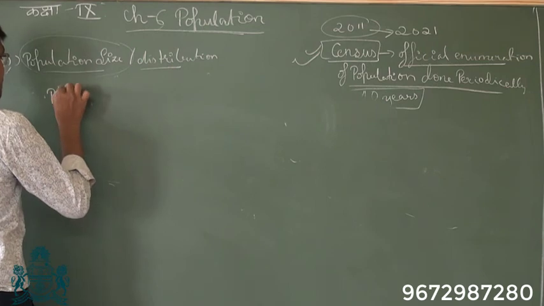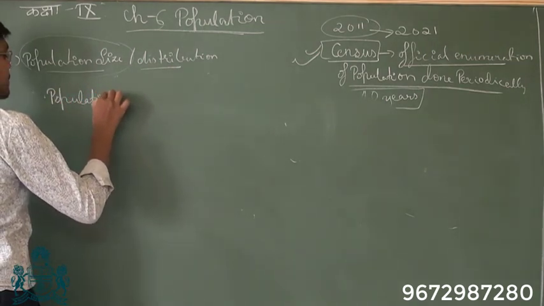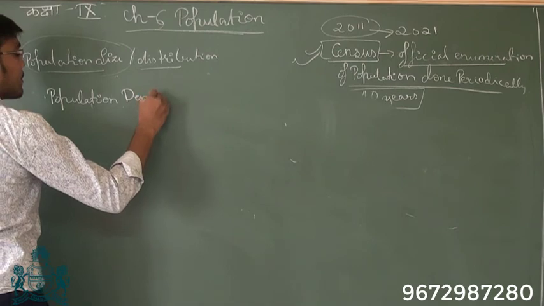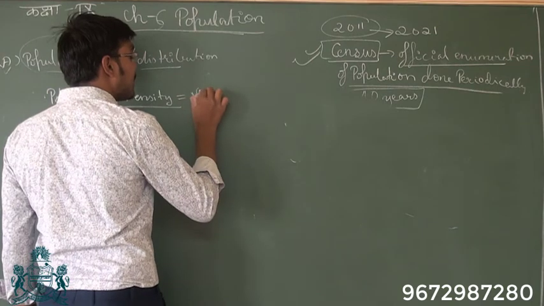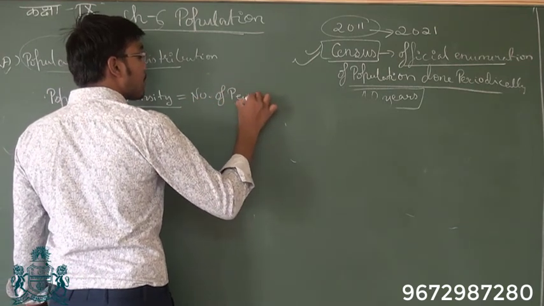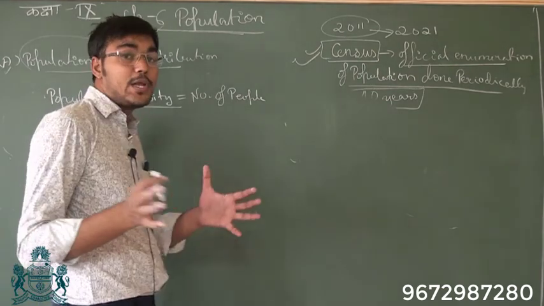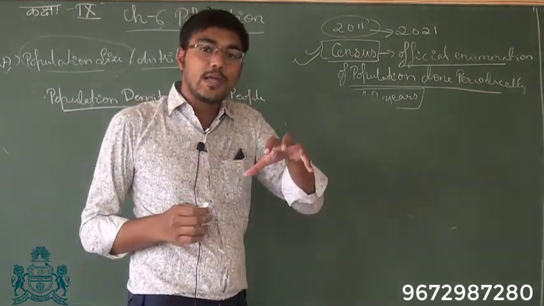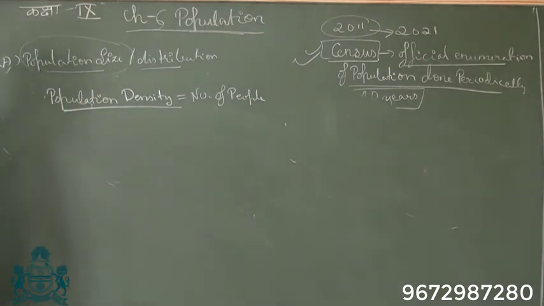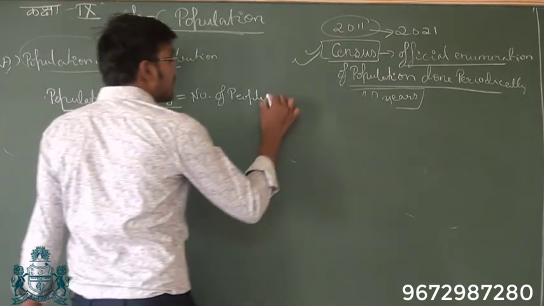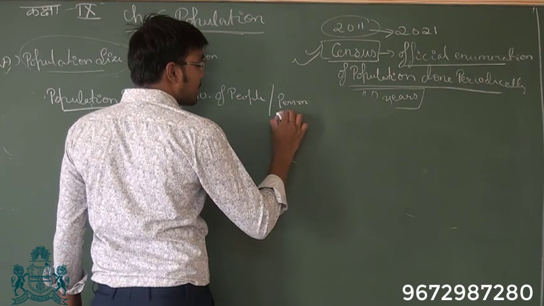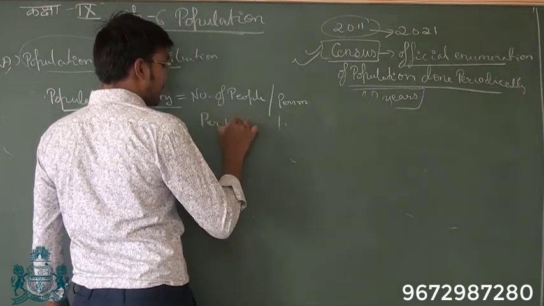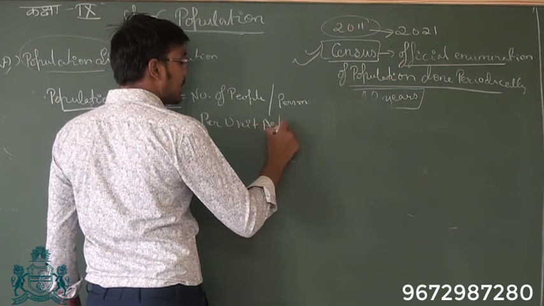Population density is the number of people living in a particular area. So in a particular area, how many people live? It is the number of persons per unit area.